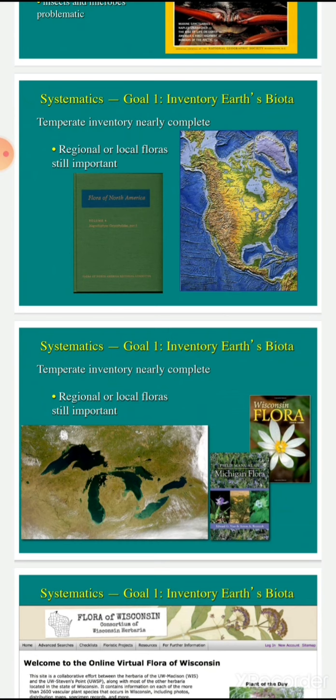Regional or local floras are still important. For example, phytochemical compounds of medicinal plants are more useful in treatment when they grow in native habitat. Another example is Dehradun basmati rice. When it is cultivated in Dehradun, it is delicious to eat, but if not grown in its native place, it lacks its delicious taste.